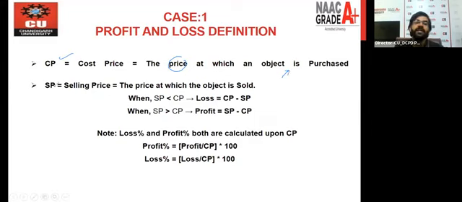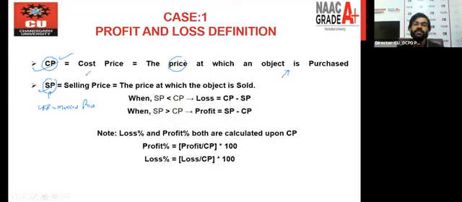The selling price is the price at which you sold the article. And the third terminology you should be aware of is MP, that is market price, that is marked price. So these are the three terminologies you should know: CP, SP, and MP.